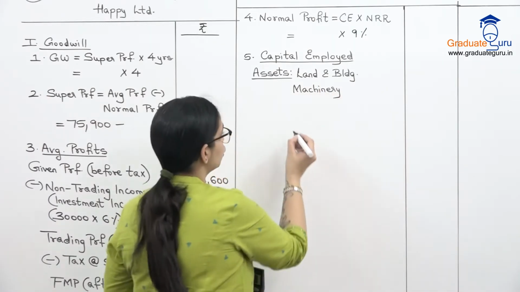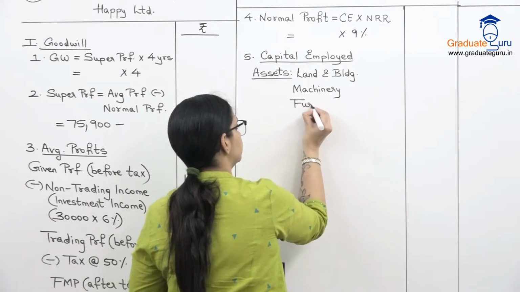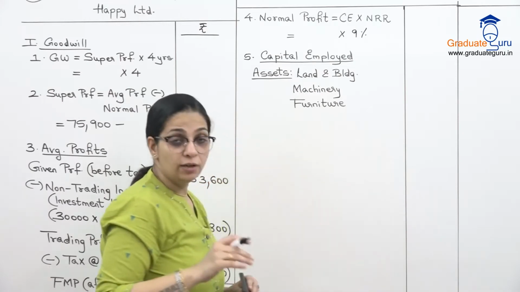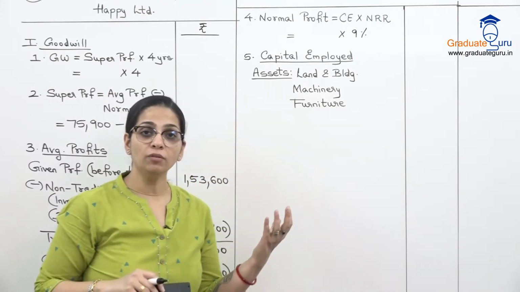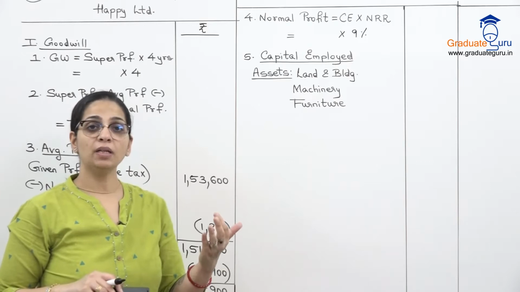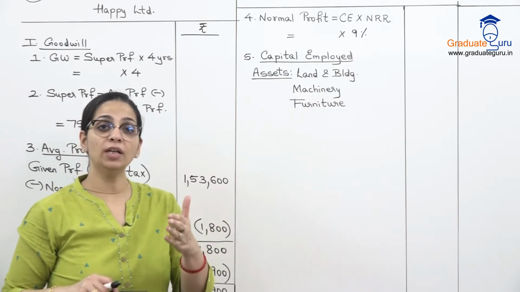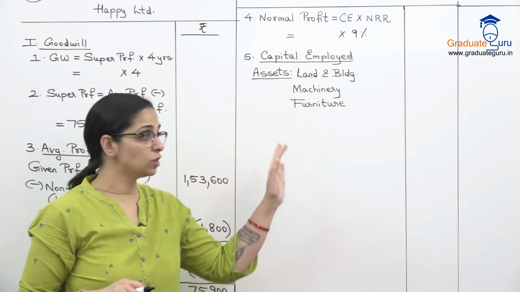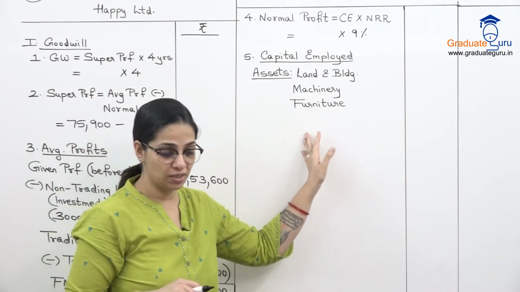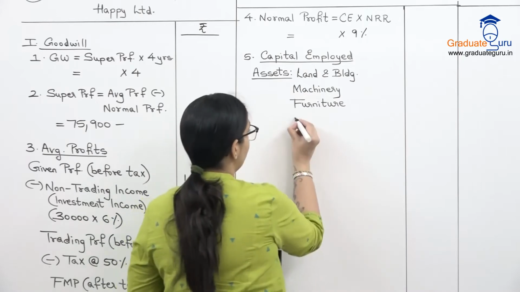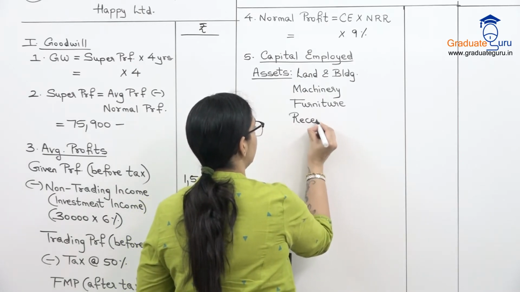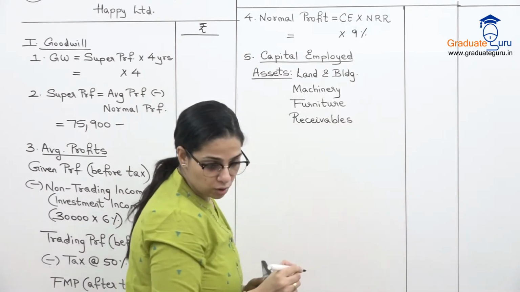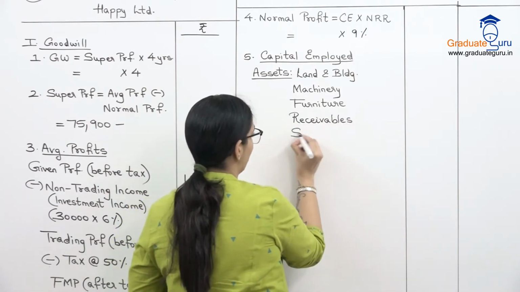We have furniture. Investment, what are we valuing? We are valuing goodwill. What is investment? Non-trading, whereas goodwill is a trading asset. So when we are valuing goodwill, we ignore investment. So here I'm not going to write down investment. We go to receivables. Sundry receivables is given. There is also stock and cash bank.